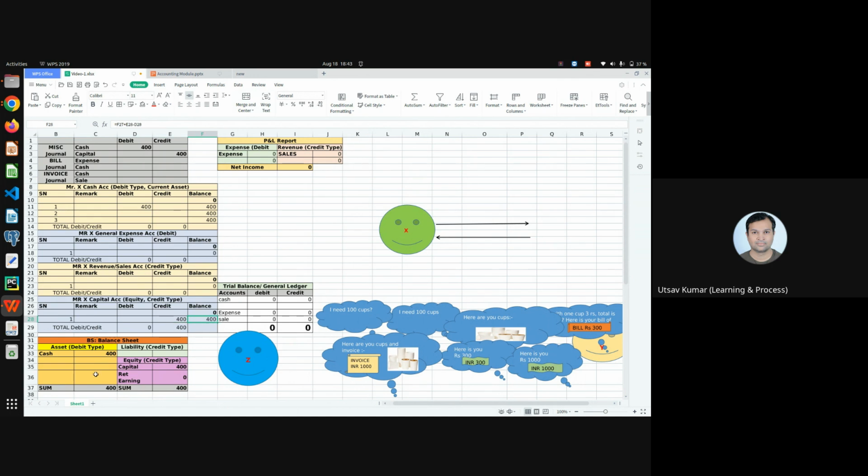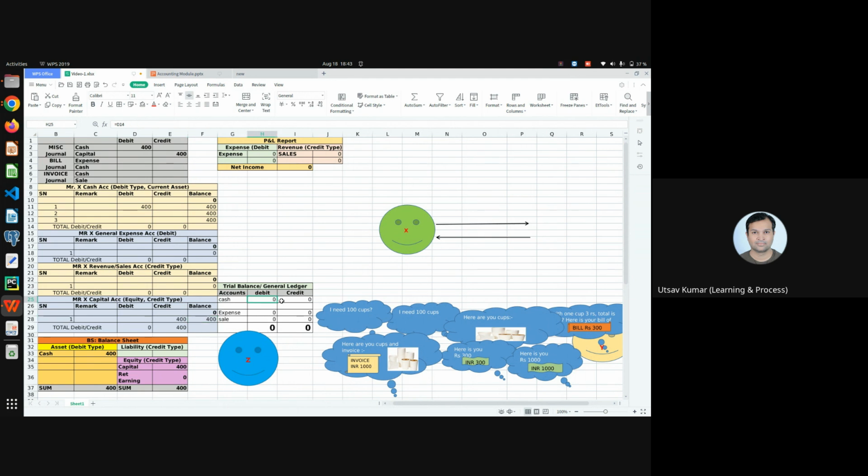Now you can see my cash is 400, my capital is 400, my balance sheet is balanced. Mr. X invested 400 rupees in the business, and he has the 400 rupees in his cash account. And his capital investment was 400 rupees.